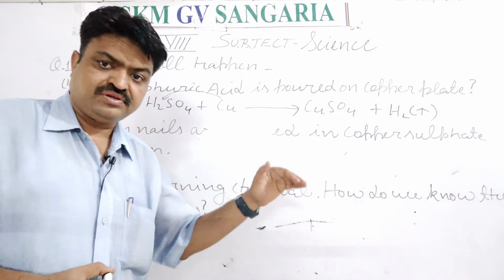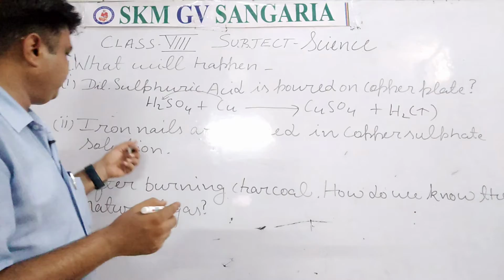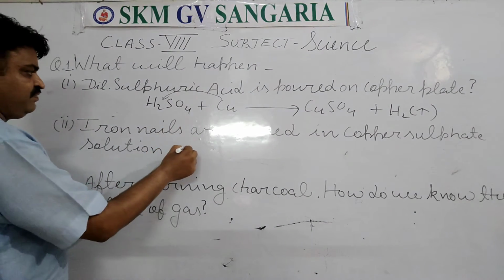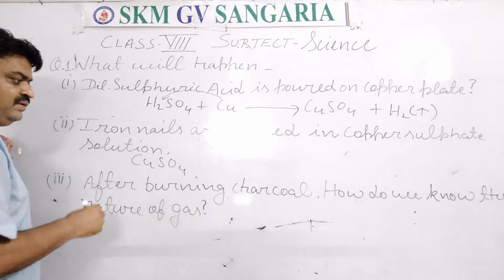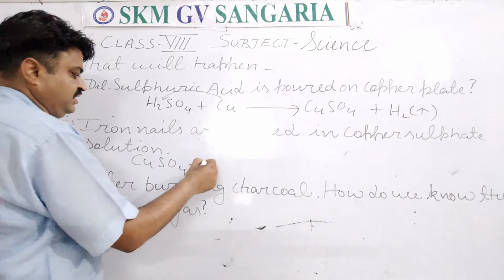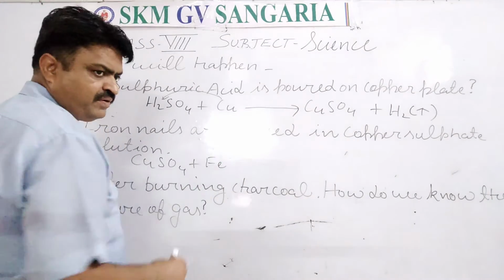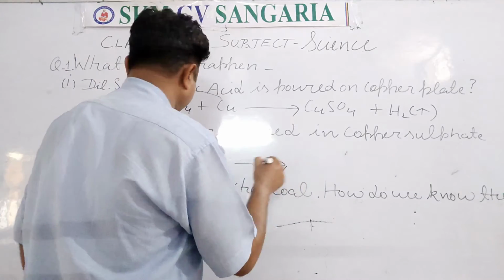This reaction you can also represent in the form of a chemical equation. If we take copper sulfate solution and add iron, what is the symbol of iron? It is Fe. Now what will happen in this?